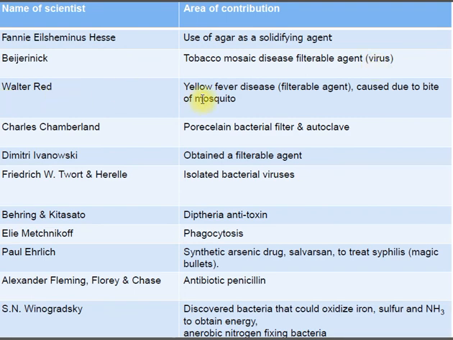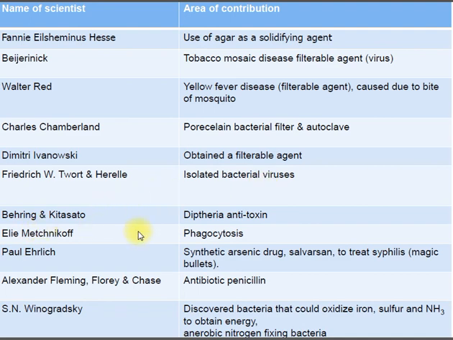Walter Reed discovered the agent for yellow fever, and he also proved that yellow fever is because of the bite of the mosquito. Charles Chamberland was the first person to discover the bacterial filters and also the autoclave. Dmitri Ivanovsky was able to isolate this filterable agent, which is the virus. Twort and d'Herelle isolated the bacterial viruses, also called bacteriophage.